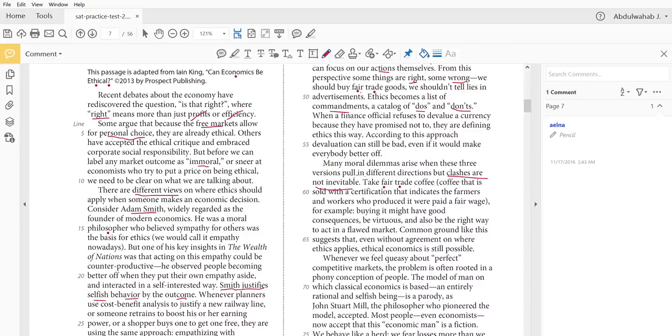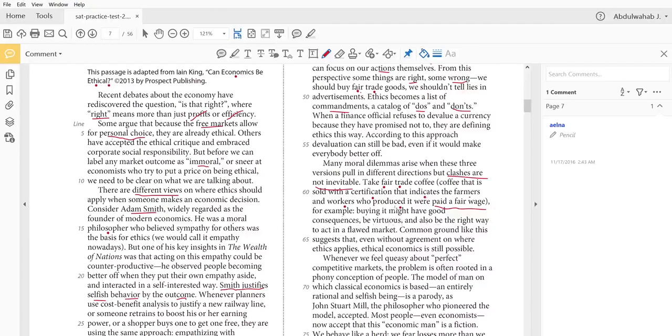coffee. Coffee that is sold with a certification that indicates that the farmers and workers who produced it were paid a fair wage. So basically, fair trade coffee means that this coffee was produced by people who were paid a fair wage. It wasn't produced by, say, slavery or child labor. For example, buying it might have good consequences, be virtuous, and also be the right way to act